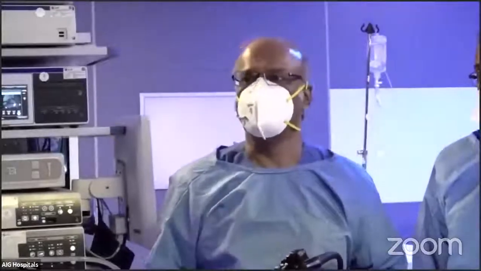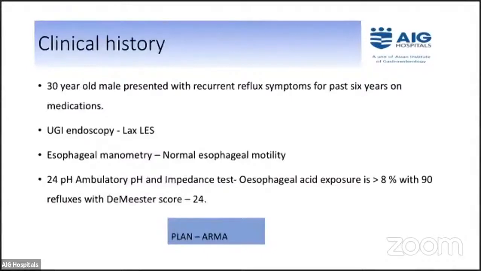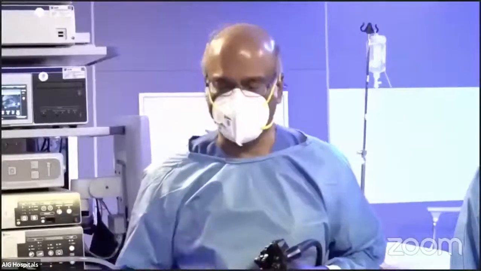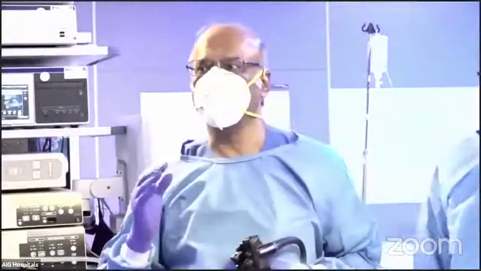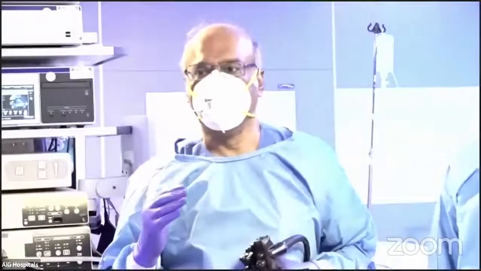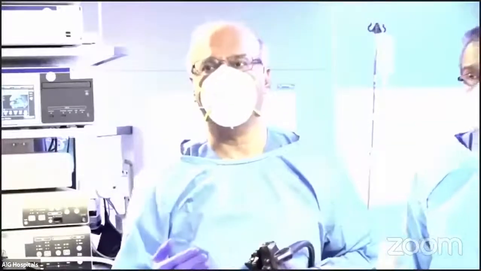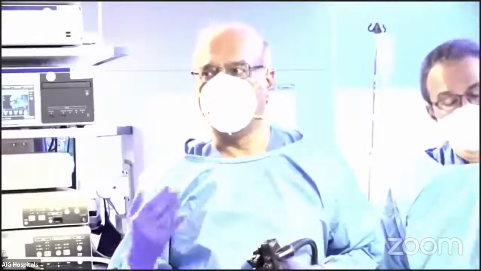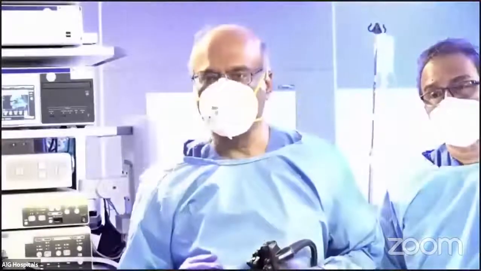Can we have the patient slides? Can we go to the next one? Do we have the findings of the ambulatory pH? Don't have? It's okay. So you can come back. What we're going to demonstrate in this patient is a very simple technique. I'm starting with this technique because once you see it, any one of you doing regular endoscopy can follow it. It's not very complicated. I learned it actually watching Professor Haruni do it.